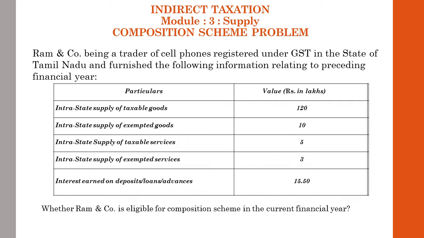Particulars, value in rupees in lakhs: intrastate supply of taxable goods 120, intrastate supply of exempted goods 10, intrastate supply of taxable services 5, intrastate supply of exempted services 3. Interest earned on deposits, loans or advances 15.50. Whether Ram & Co is eligible for composition scheme in the current financial year.